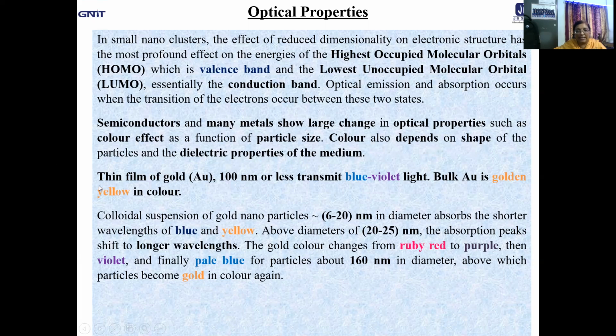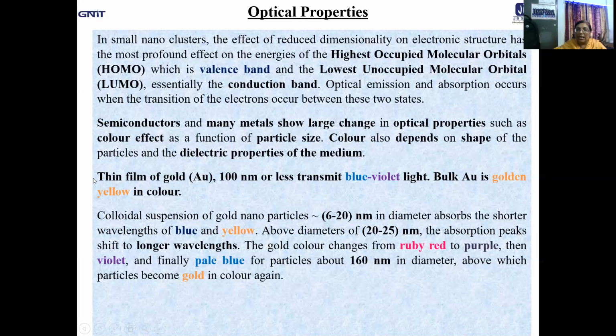Let us consider the examples. A thin film of gold, or aurum, 100 nanometers or less, transmits blue violet light. Now, bulk aurum is gold yellow in color. But when we talk about a colloidal suspension of aurum in the nanometer range, we find the color changes to red, sometimes purple, sometimes blue.